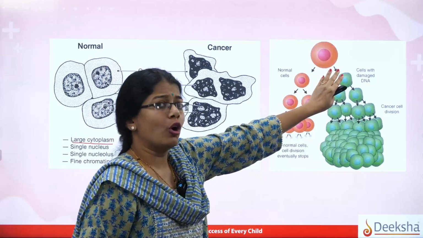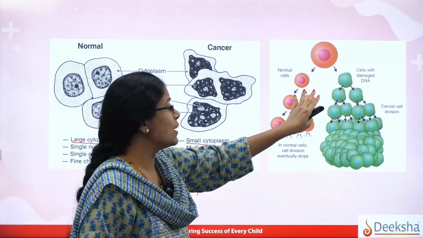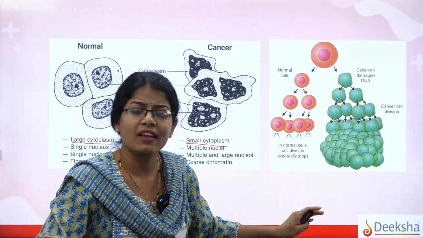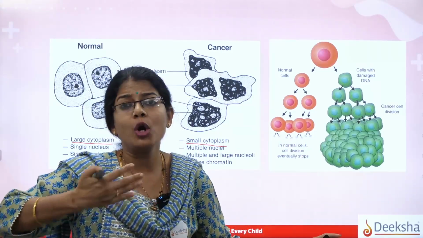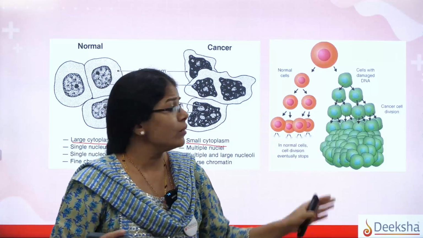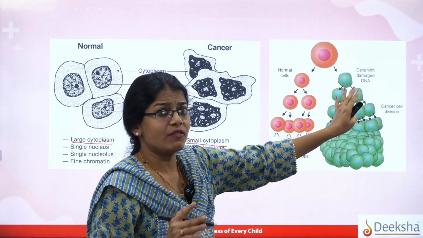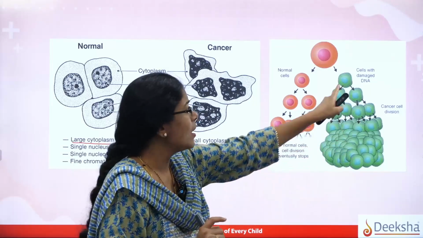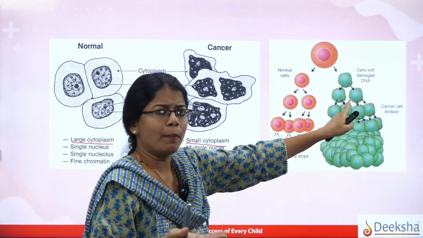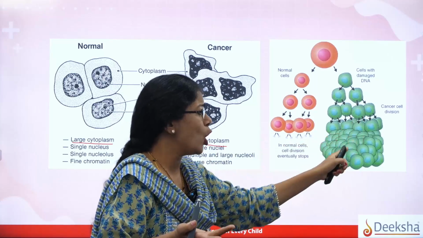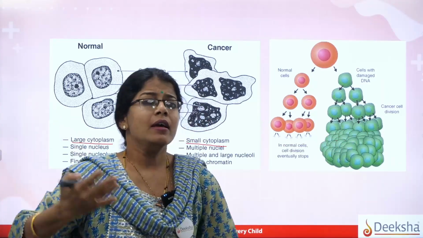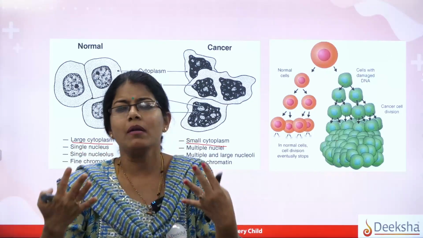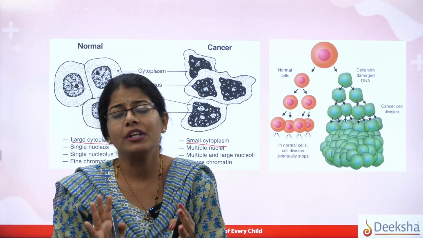In the case of normal cells, we had studied, right? One cell divides to form two daughter cells, two to form four, four to form eight, etc. That is what? Controlled division, right? And in the case of cells with damaged DNA, look at the status of the cells dividing here. One cell will divide into two abruptly. It can lead to 8 or multiples, and this abrupt cell division can lead to multiple masses of cells forming an abnormal tissue growth.